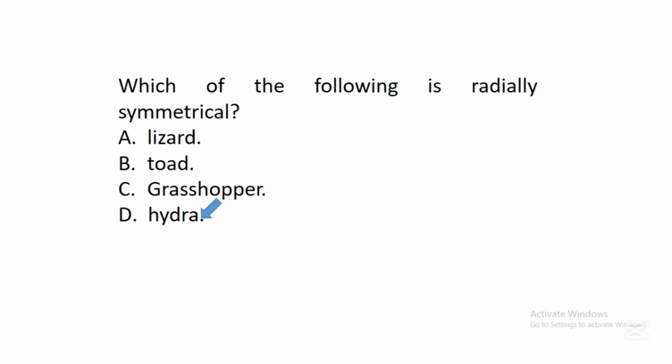But if an organism is bilaterally symmetrical, what it means is that if someone cuts that organism in only one plane, that person will get two identical halves. But organisms that are radially symmetrical can be cut in any plane or on any side, and there will be two equal halves. So Hydra is an example of an organism that is radially symmetrical. Any side that they cut Hydra, there will be two equal halves.